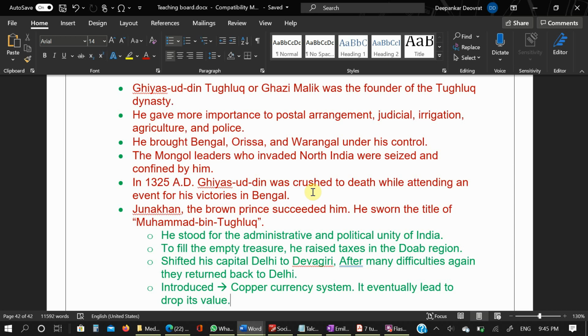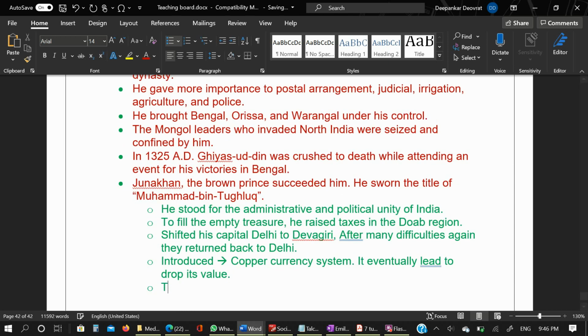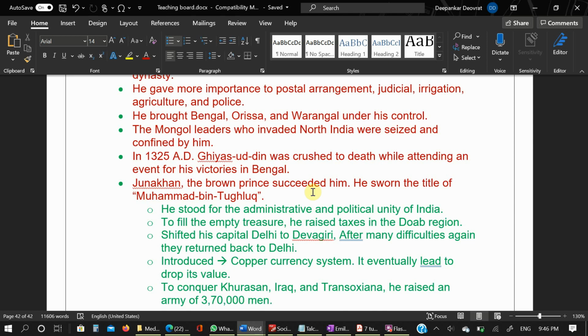To conquer Khorasan, Iraq, and Transoxiana, he raised an army of 3,70,000 men. Okay, so Muhammad bin Tughlaq's nation's treasury had a great burden due to the policy of huge presents